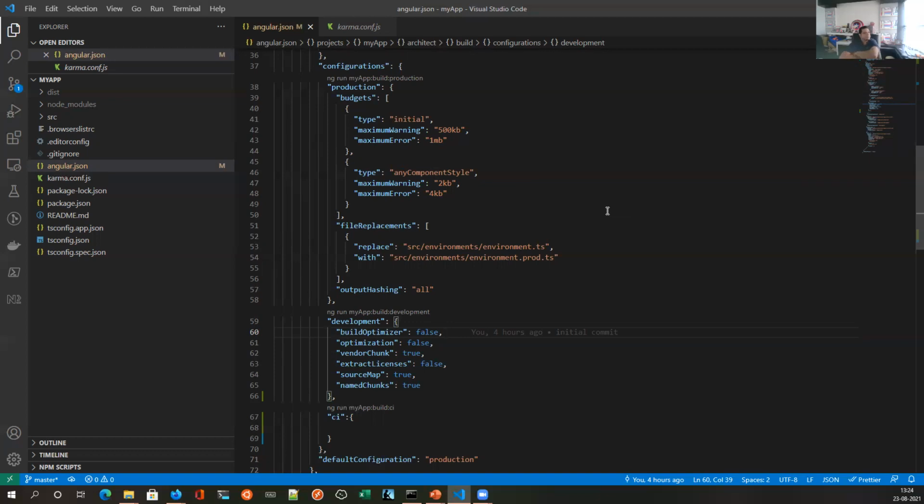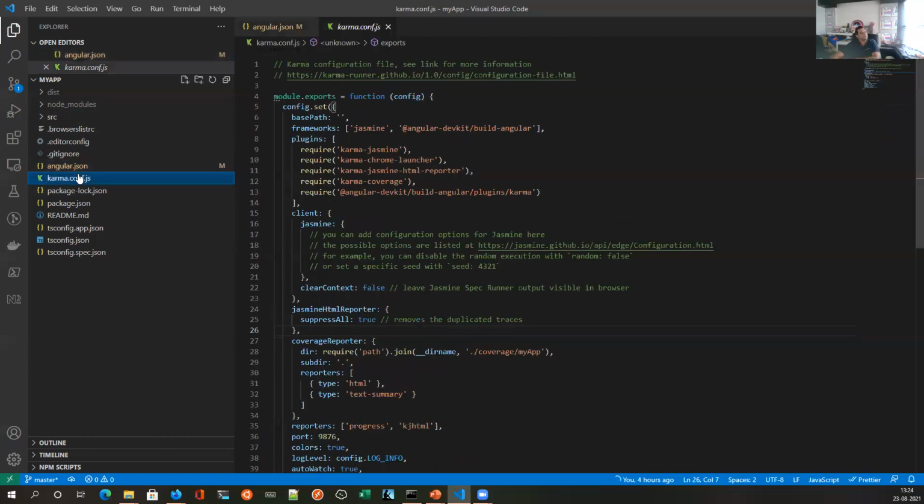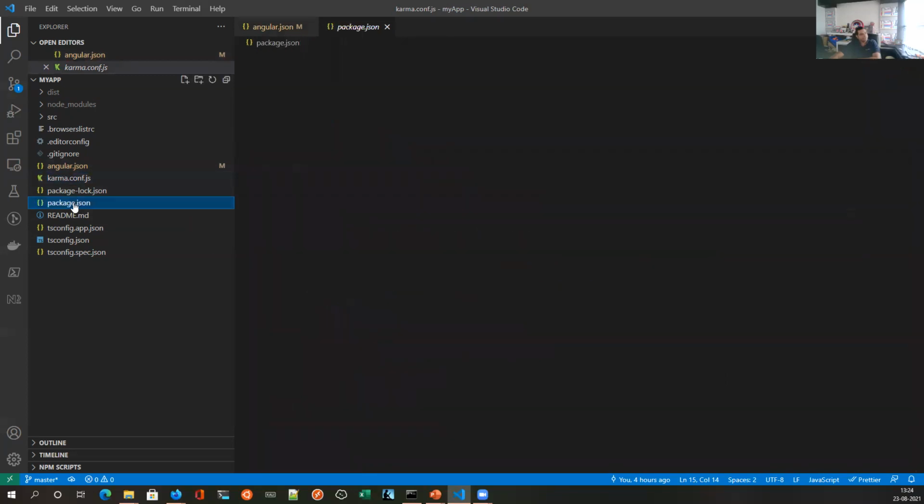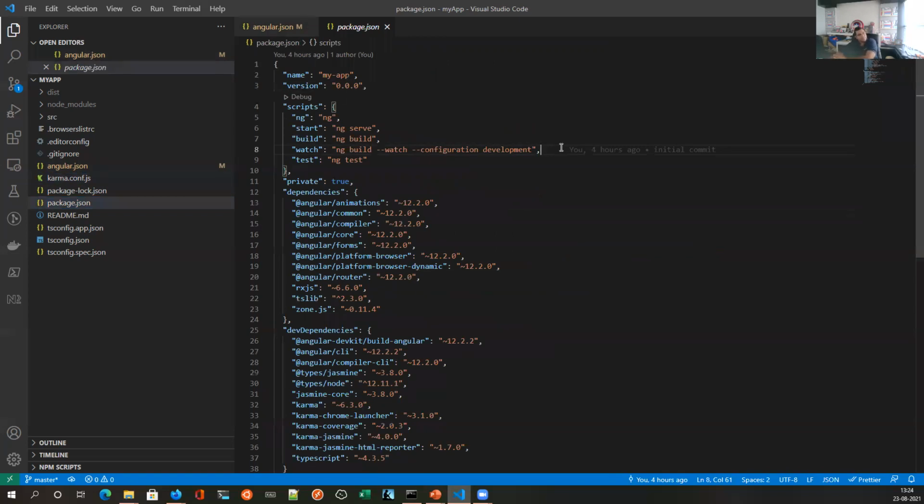Anything else? So karma is for your testing, which we will take later on in the course. Then we have package.json. It's again a very self-explanatory file. You have the name of your application and versions over here. I strongly recommend that you use this version properly. I'm not sure if you are all following Scrum. If you are, then an iteration-based approach is used, and you maintain the version according to that.